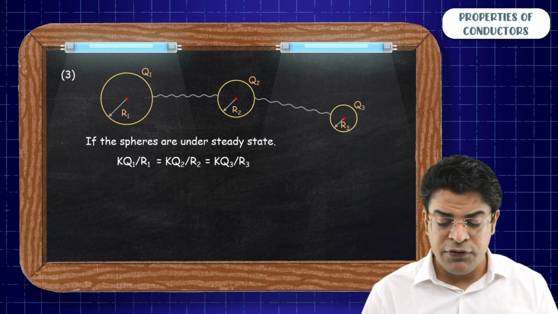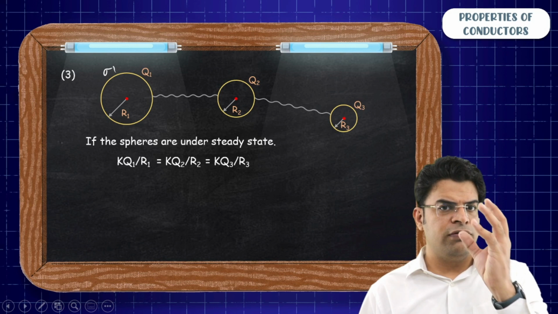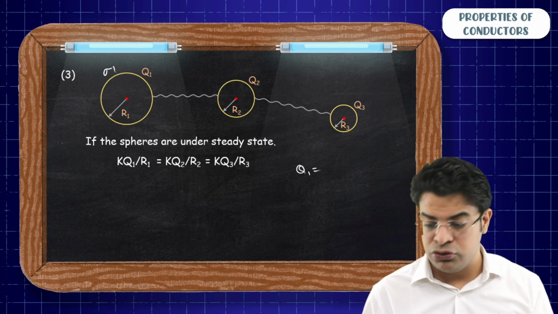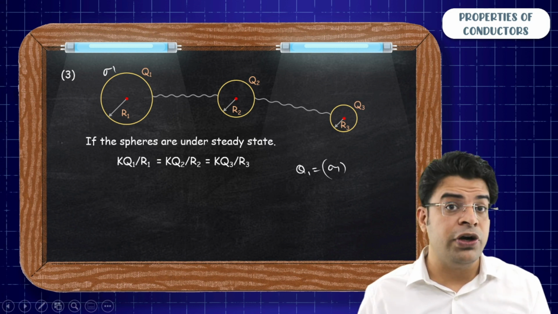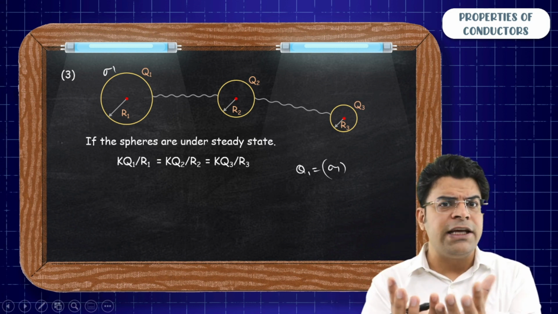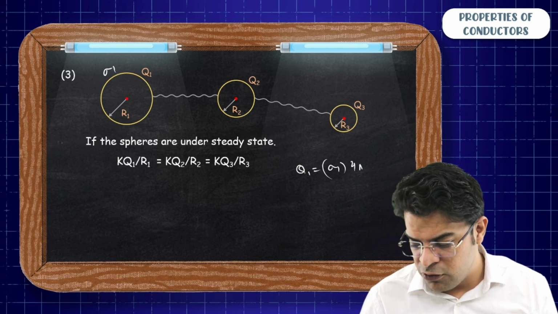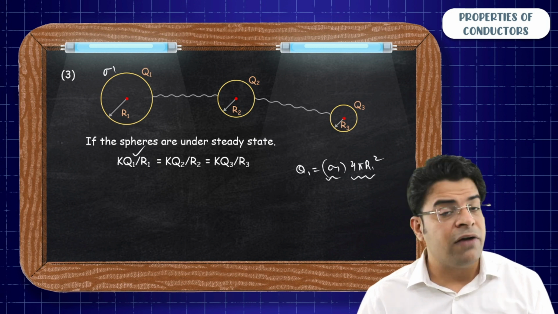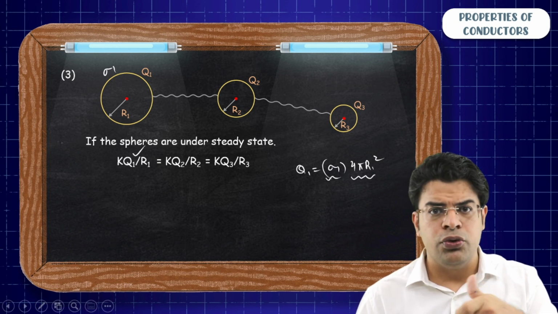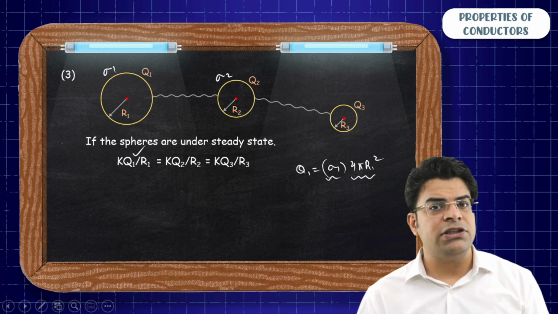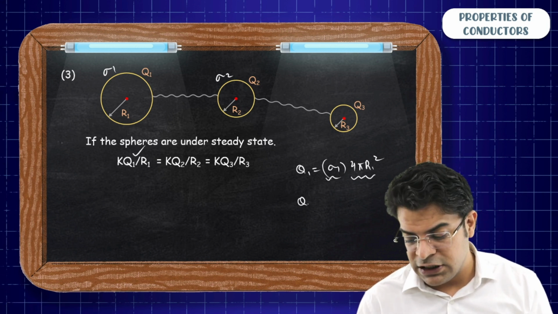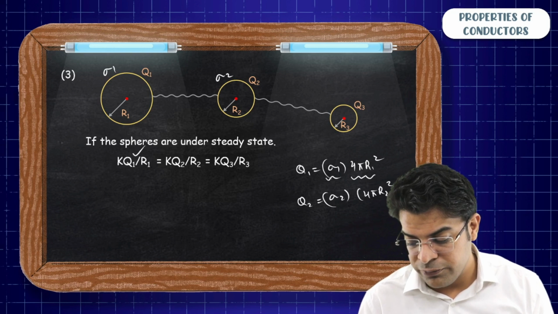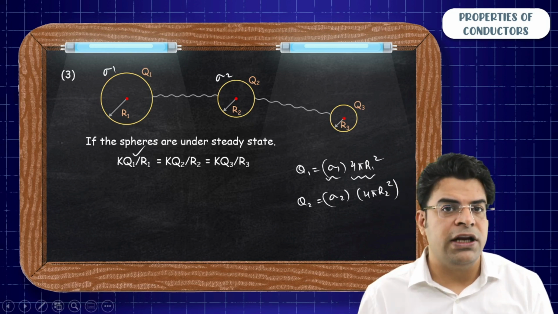Now, if I assume that the surface charge density of the first shell is sigma 1, then I can say that the charge on the first shell equals its surface charge density, the charge per unit area, multiplied by its surface area, and the surface area of the shell will be 4 pi r1 square. So in place of q1, I can write sigma 1 into 4 pi r1 square. Similarly, if I assume the surface charge density of the second shell to be sigma 2, the charge on the surface of the second shell is sigma 2 into 4 pi r2 square. And similarly, I can do it for the third shell as well.